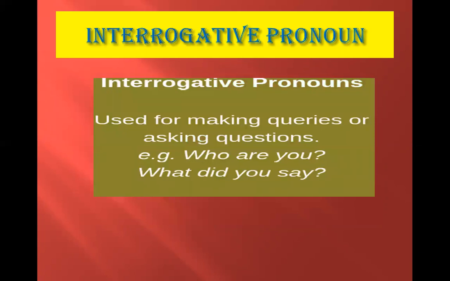Interrogative pronoun. When I talk about interrogative pronoun, they tell you about the WH family. Interrogative pronoun is a word written at the beginning of a sentence to ask the question, and questions are asked by WH family. Words like whom, who, what, which, and whose are interrogative pronouns. For example, who ate my sandwich? Another example, which is your dress? So this is the way we use interrogative pronoun.